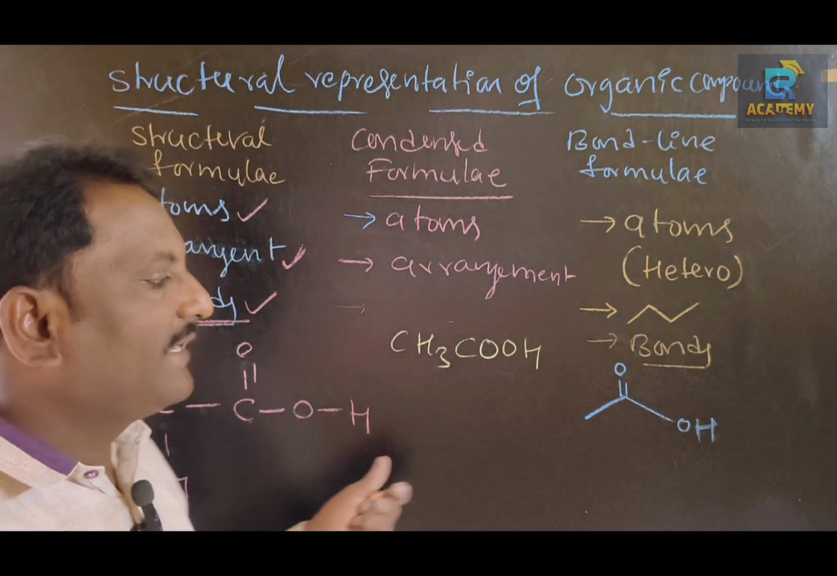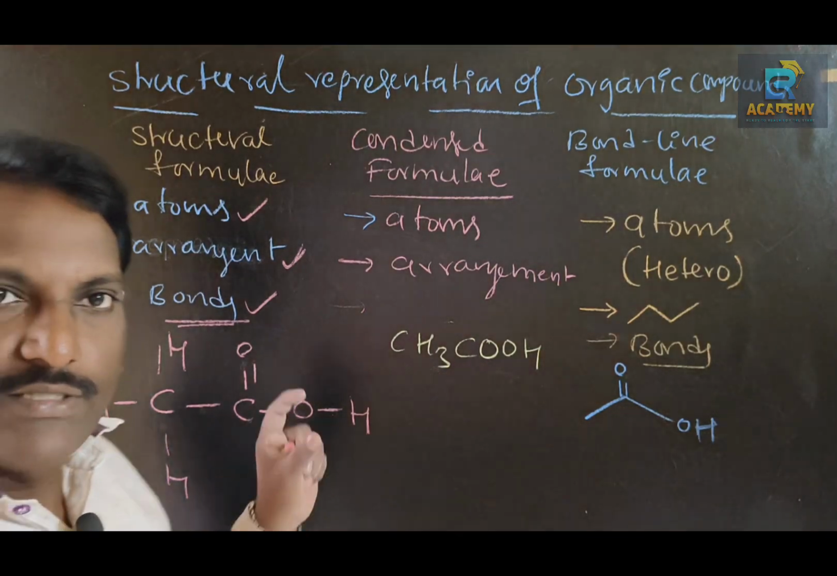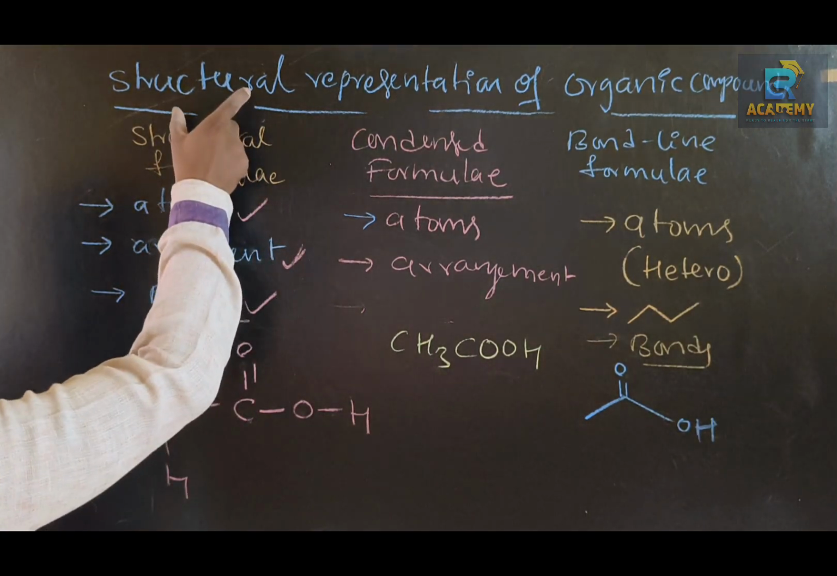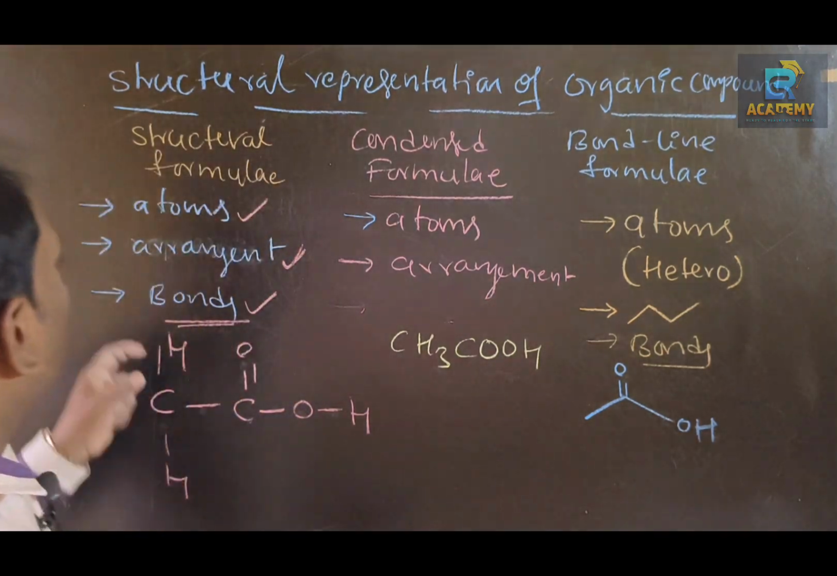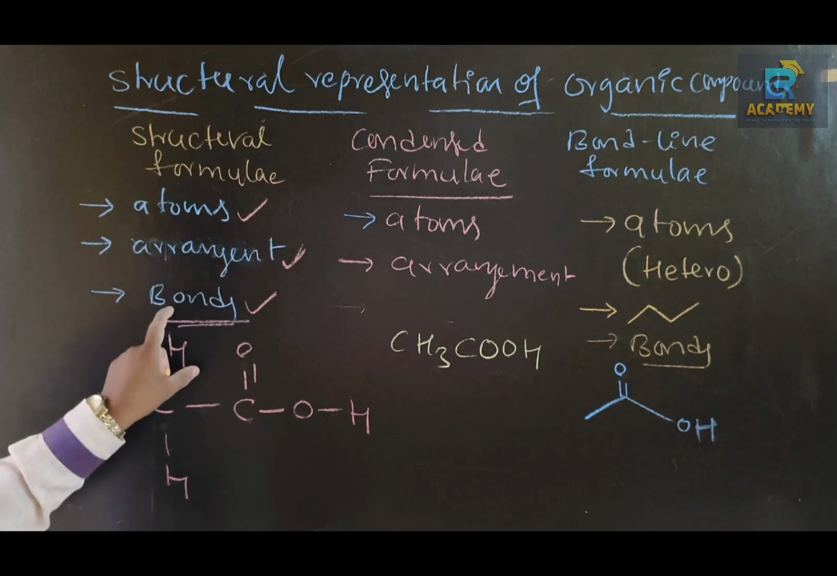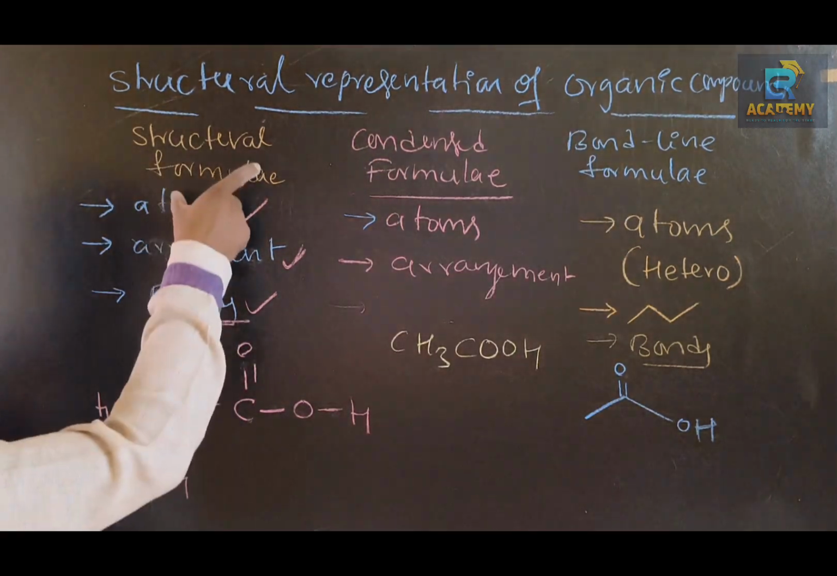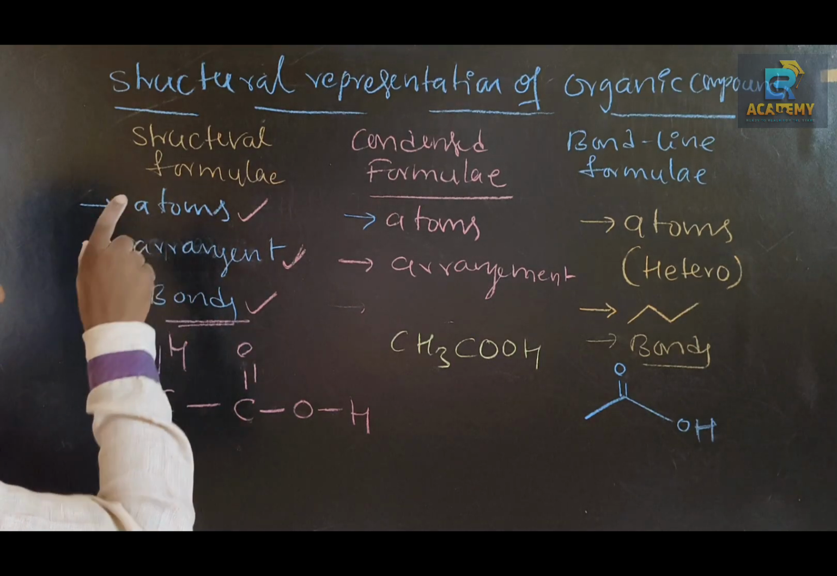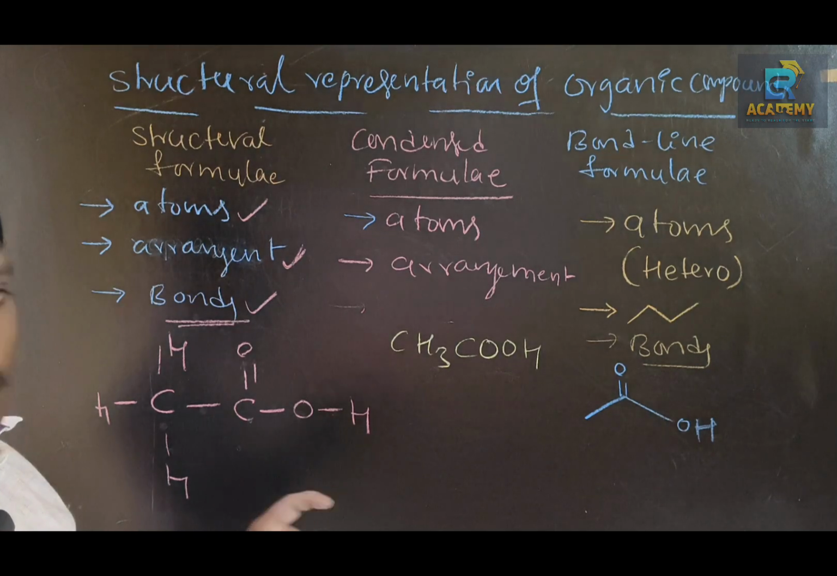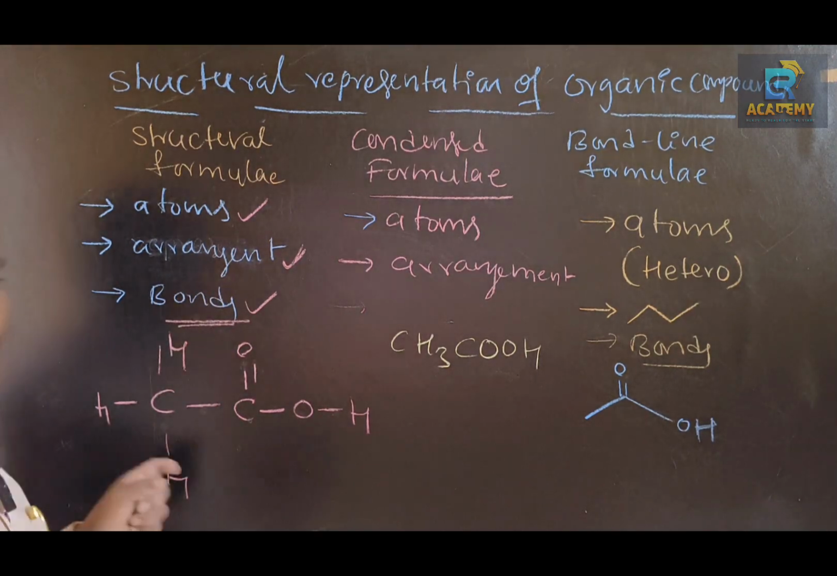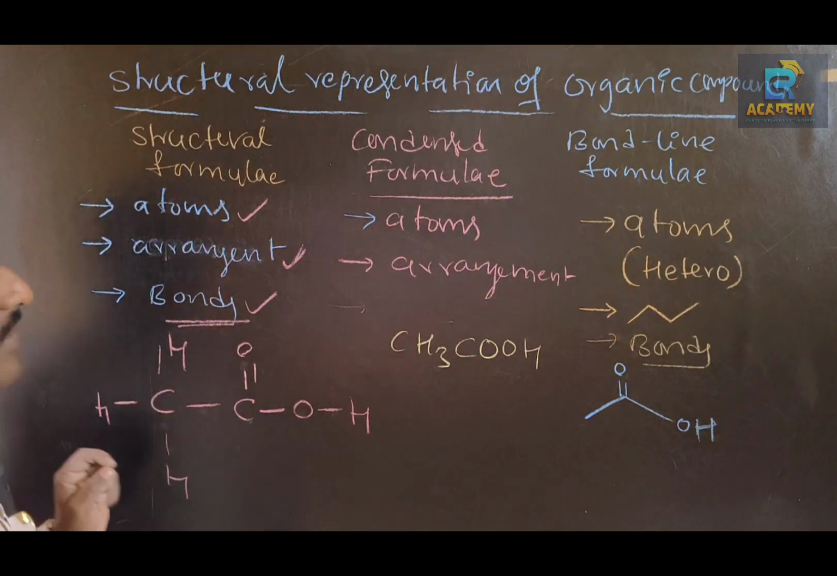So this one is a bond line structure. Is it clear to you? Listen carefully. Organic compounds are represented in different structural formulae: one is structural formula, condensed formula, and bond line formula. In case of structural formula, atoms of different elements appear, the arrangement is also shown, and bonds also appear. This one is an example of structural formula.